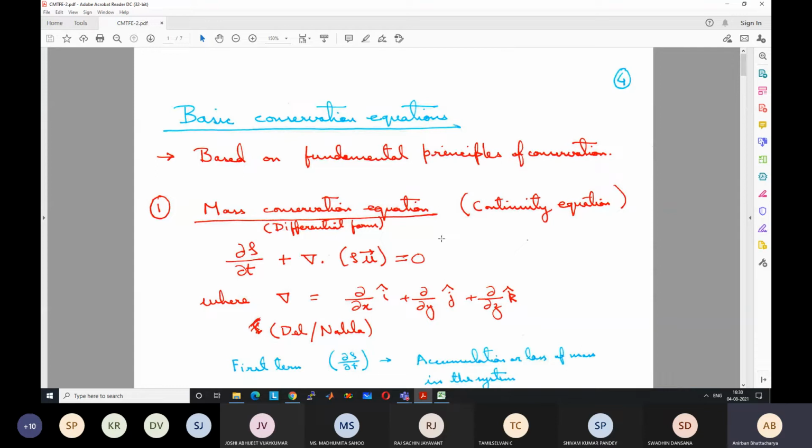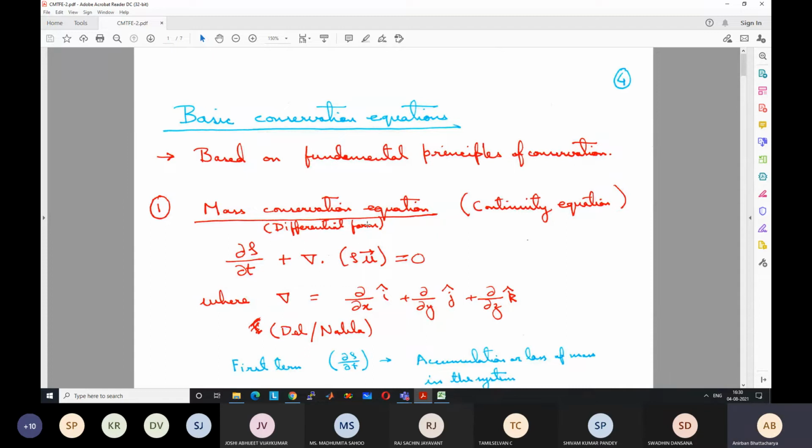If you are burning a candle, most of the chemical energy of the candle gets converted to thermal energy, and some of it also goes out as electromagnetic energy. Electromagnetic here basically means the light. So energy is also conserved.